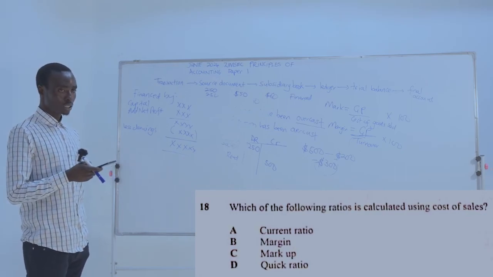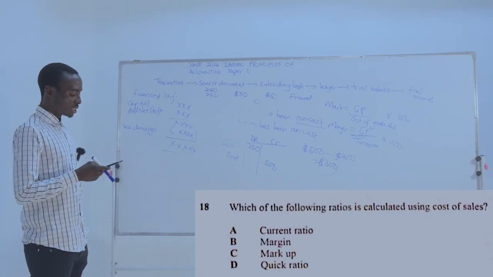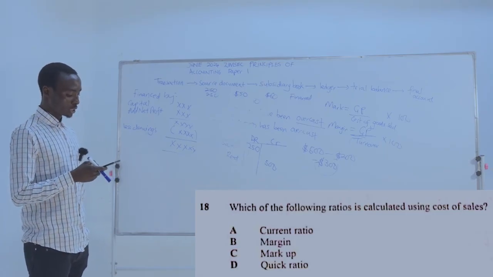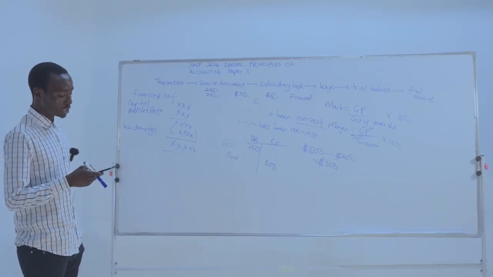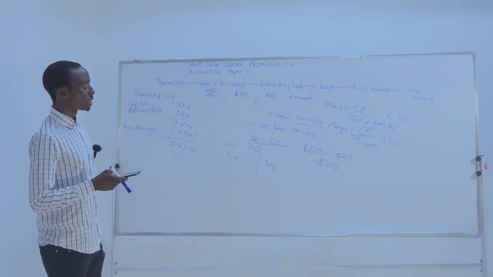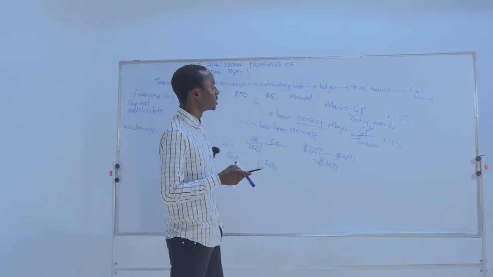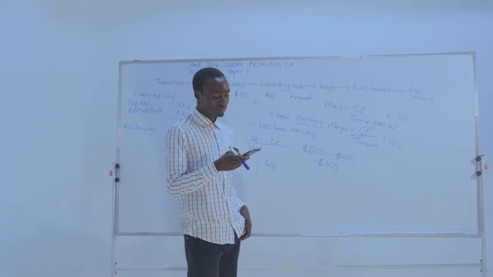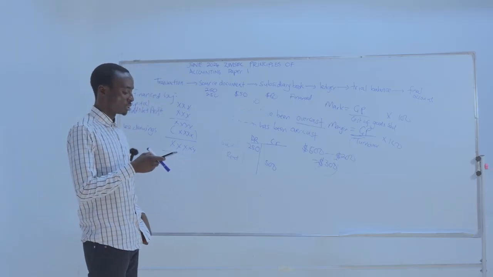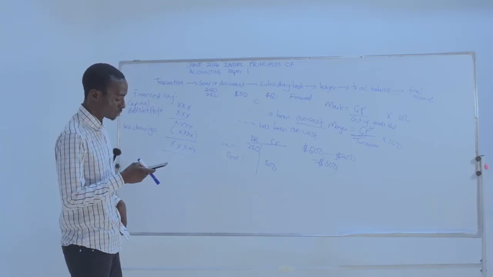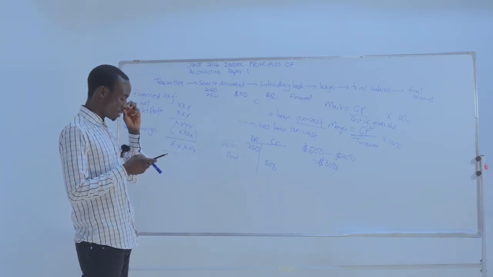We don't calculate current ratio using cost of sales. B, we have got margin. It's wrong again. We cannot calculate margin using cost of sales. We calculate margin using turnover. Then C, markup, which is the correct one. We can calculate markup using cost of sales. So our answer is C.